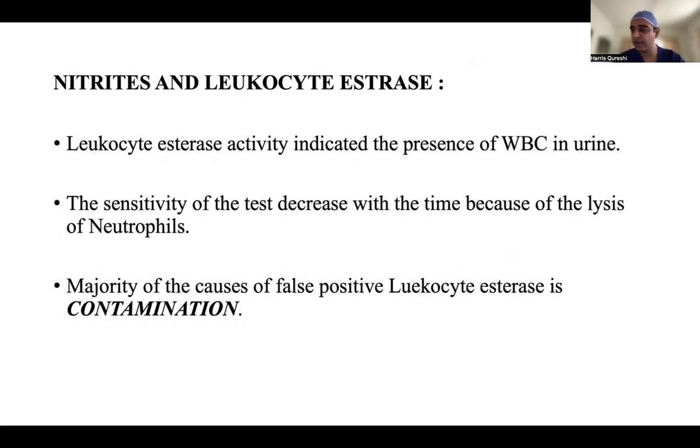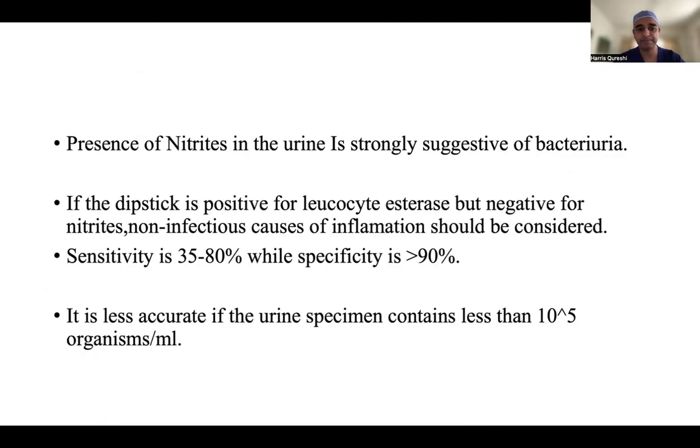Leukocyte esterase can be seen in contamination as well. If you find nitrates in your urine, it is because of bacteriuria. There is some infection going on. If a dipstick is positive for leukocyte esterase but negative for nitrites, non-infectious causes of inflammation should be considered. Inflammation is a very big problem. The specificity is more than 90, but sensitivity is 35 to 80. So it can vary. You have to look at everything in toto, but this gives you an idea of what is going on.